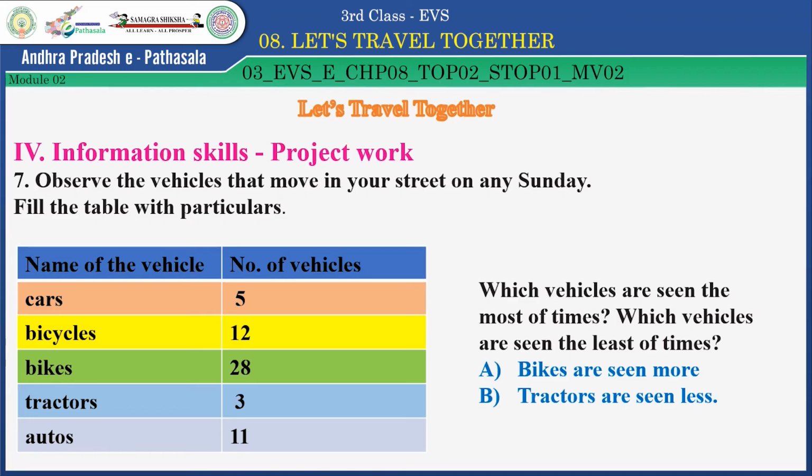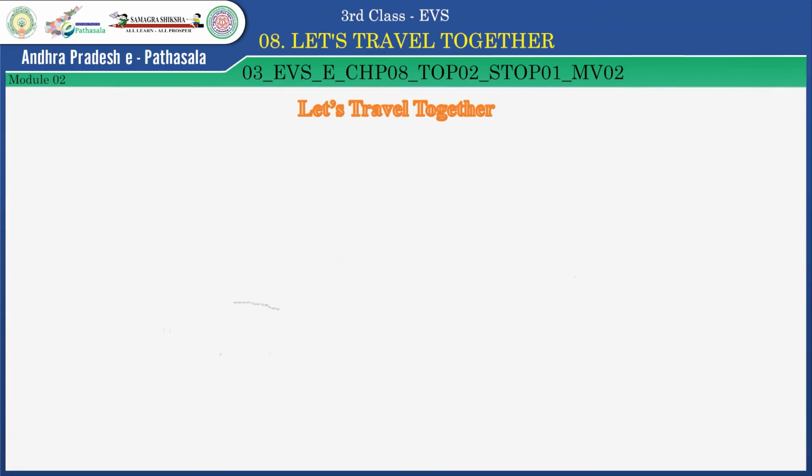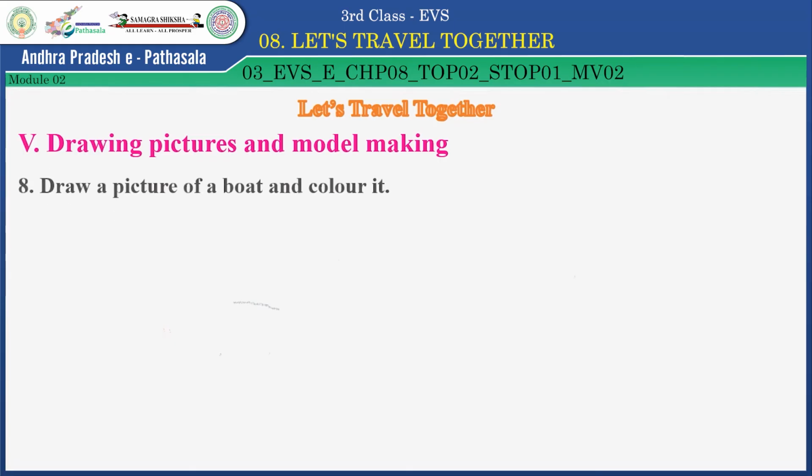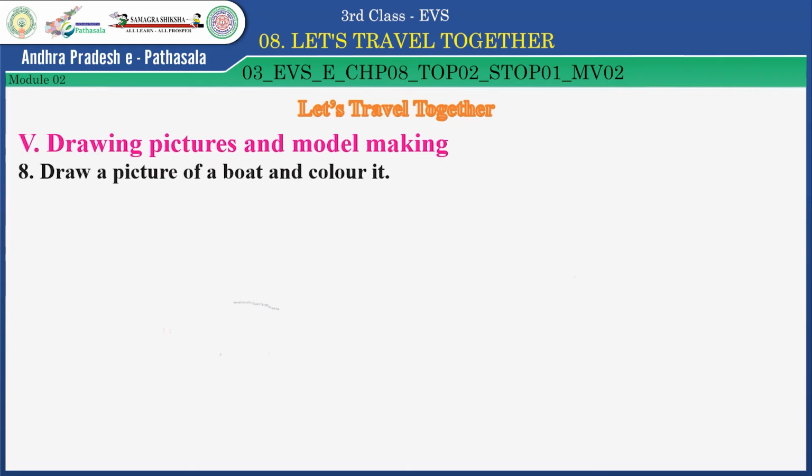Now, let us do an interesting activity, that is drawing. Drawing pictures and model making. Now look at this. Draw a picture of your boat and color it. Oh, you all like this activity very much, isn't it?